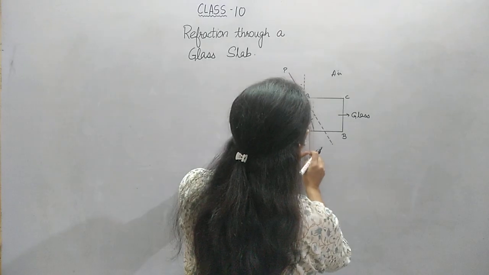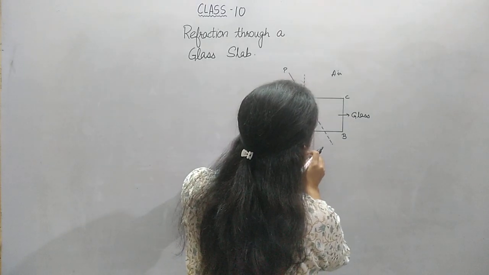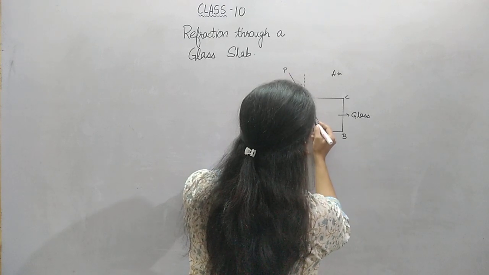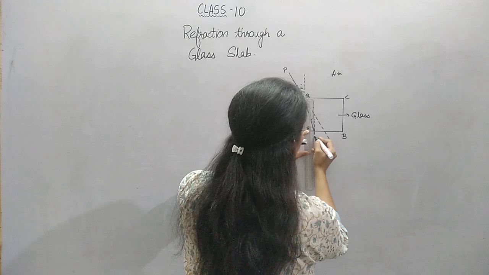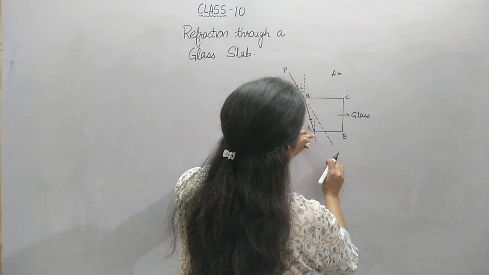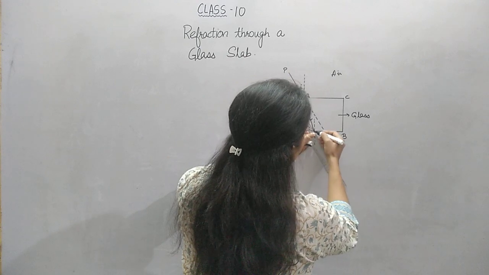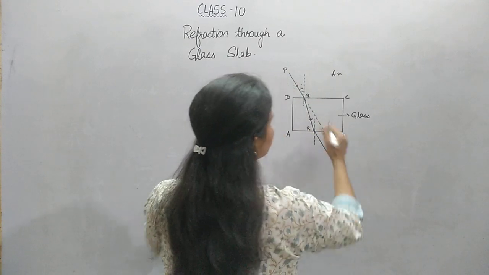Now, at the point of incidence between glass and air, where the light ray is traveling back from glass to air, the ray will bend again, away from the normal, because the medium is changing from glass to air.